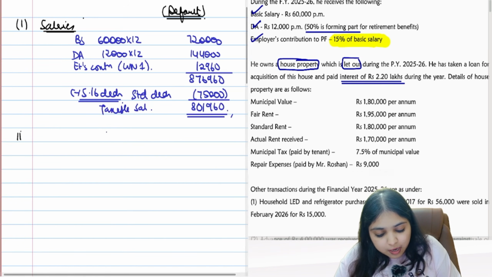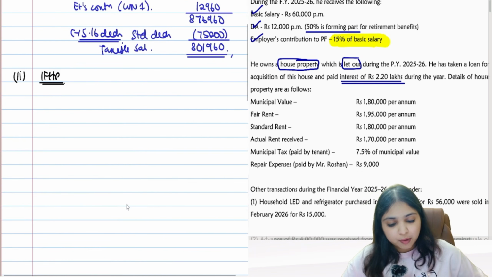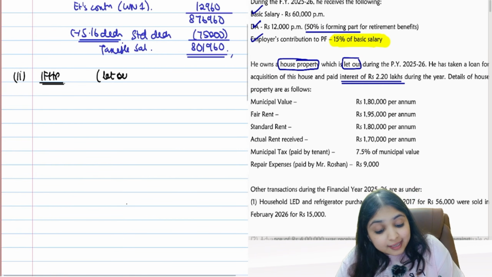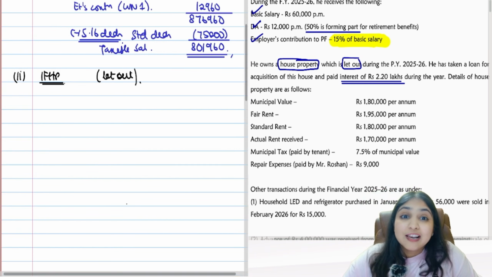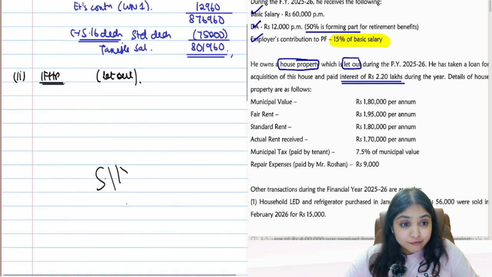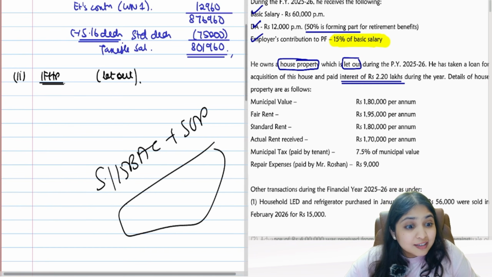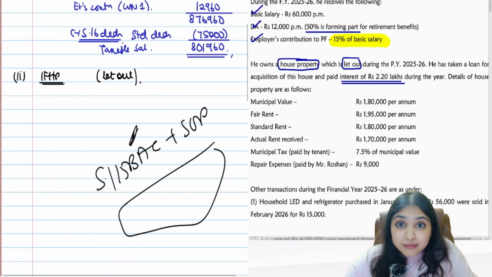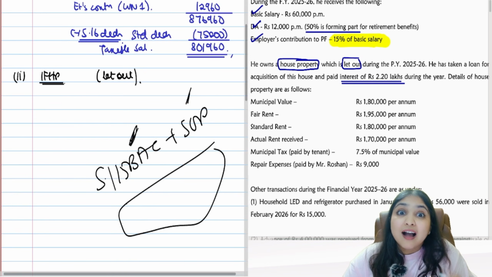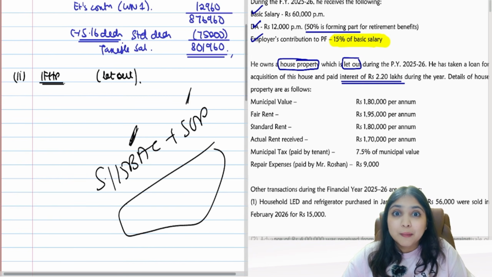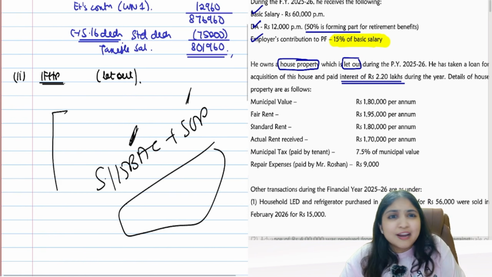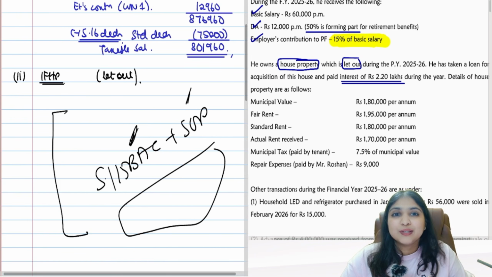This is done. Now come on, let's start our IFHP computation. So in IFHP, what kind of a property is it? It's a let out property. Guys, I have a question for you. What if this was a self-occupied property? In 115 BAC, if this was a self-occupied property, will you sit and do any hard work? No. If it is 115 BAC, had it been self-occupied property, answer itself would be 0. Right, guys? No interest. Nothing is allowed for self-occupied property in 115 BAC. So, had your assessee been following the default regime, I wouldn't have done any calculation. I would have straight away said IFHP is 0.